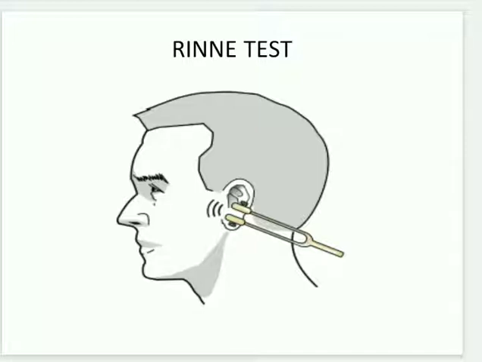If you talk about conduction deafness, bone conduction is better than air conduction. In nerve deafness, both bone and air conduction are diminished. It means both are impaired. This is about the Rinne test.